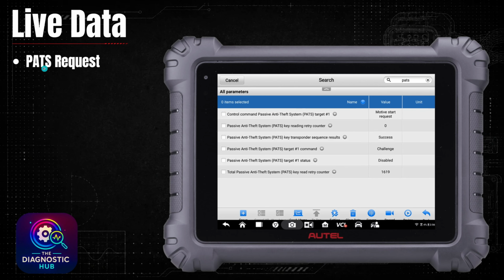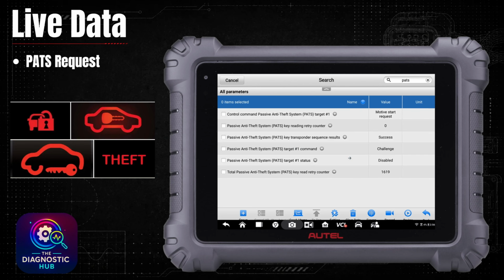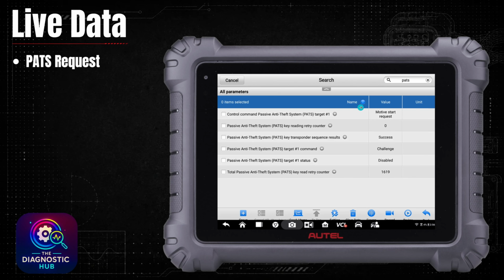Next, I just wanted to make sure I didn't have any issues with PATS request. You could see we have success right here. It was challenged, it was success, motive, start, request. I didn't see any issues here with the PATS system. There was no security light on. A lot of times there'll also be some type of security light on the cluster that you'll see, like a red light, a padlock, or a key. It depends on the vehicle, but something along those lines. But I didn't see anything in the data here for PATS telling me that there'd be a valid reason why this was prohibiting start.